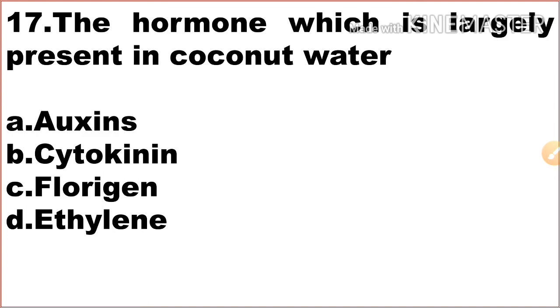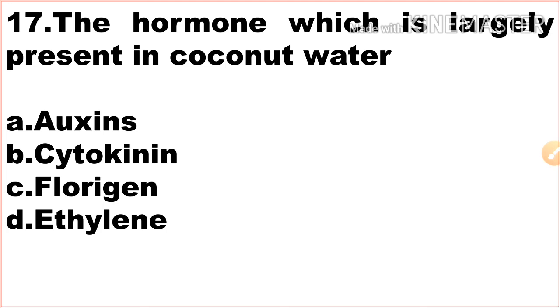Next one, the plant hormone which is largely present in coconut water. Option A auxin, option B cytokinin, option C florigen, option D ethylene.